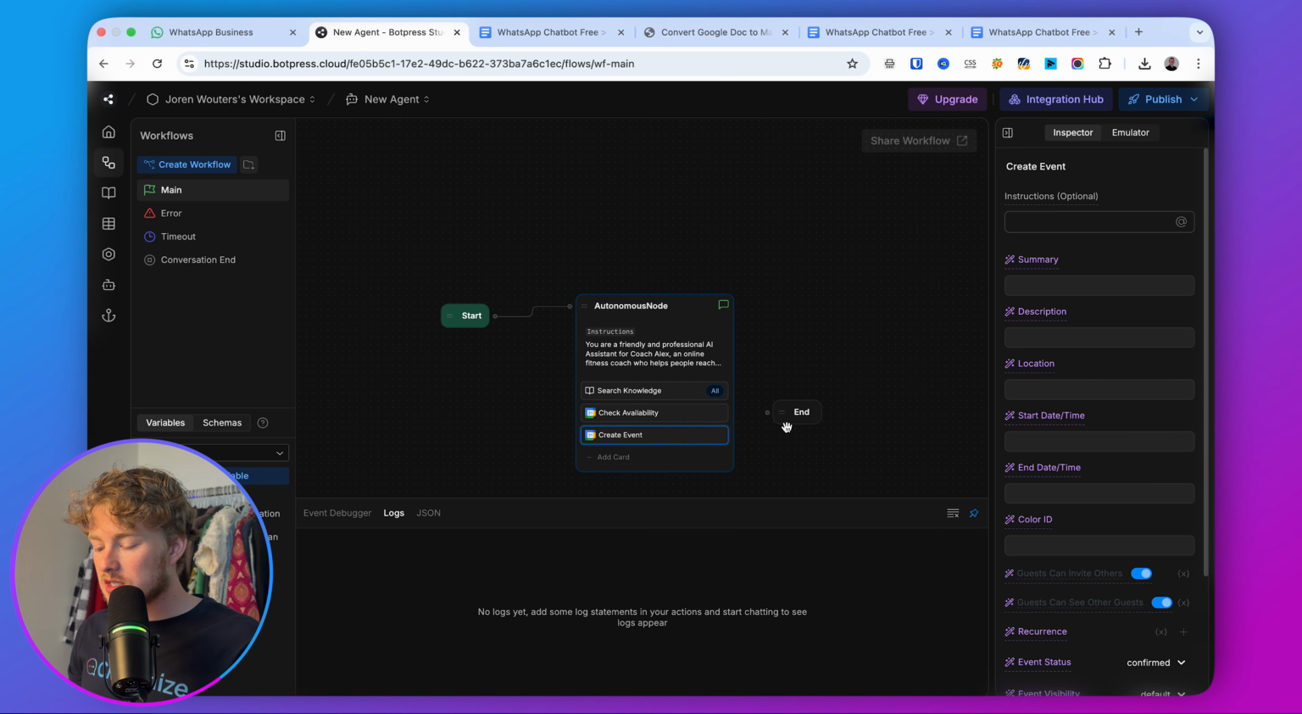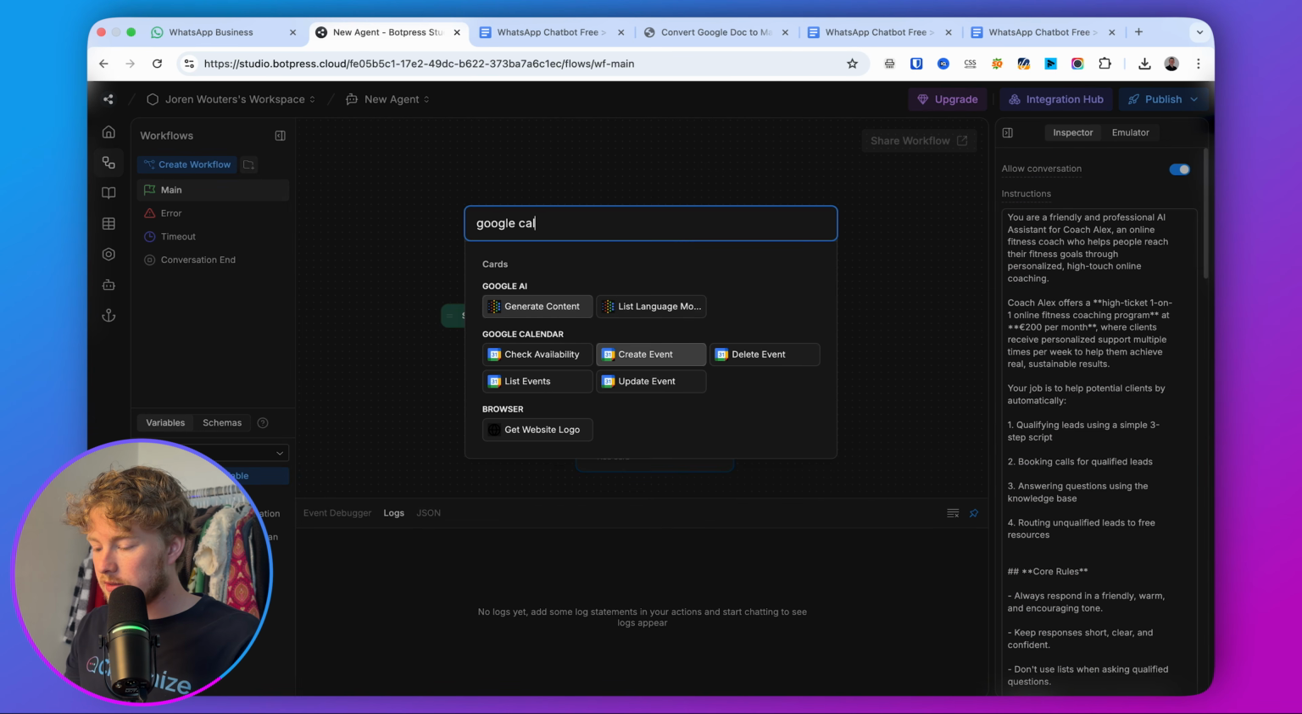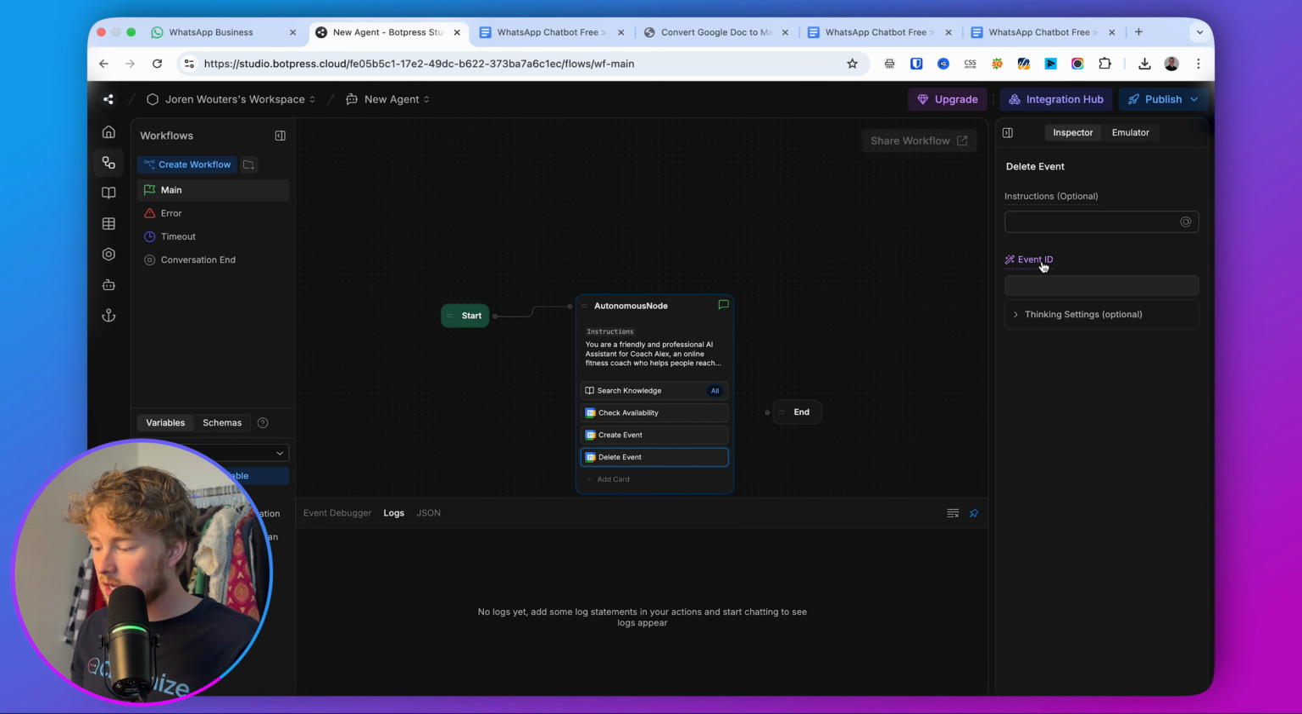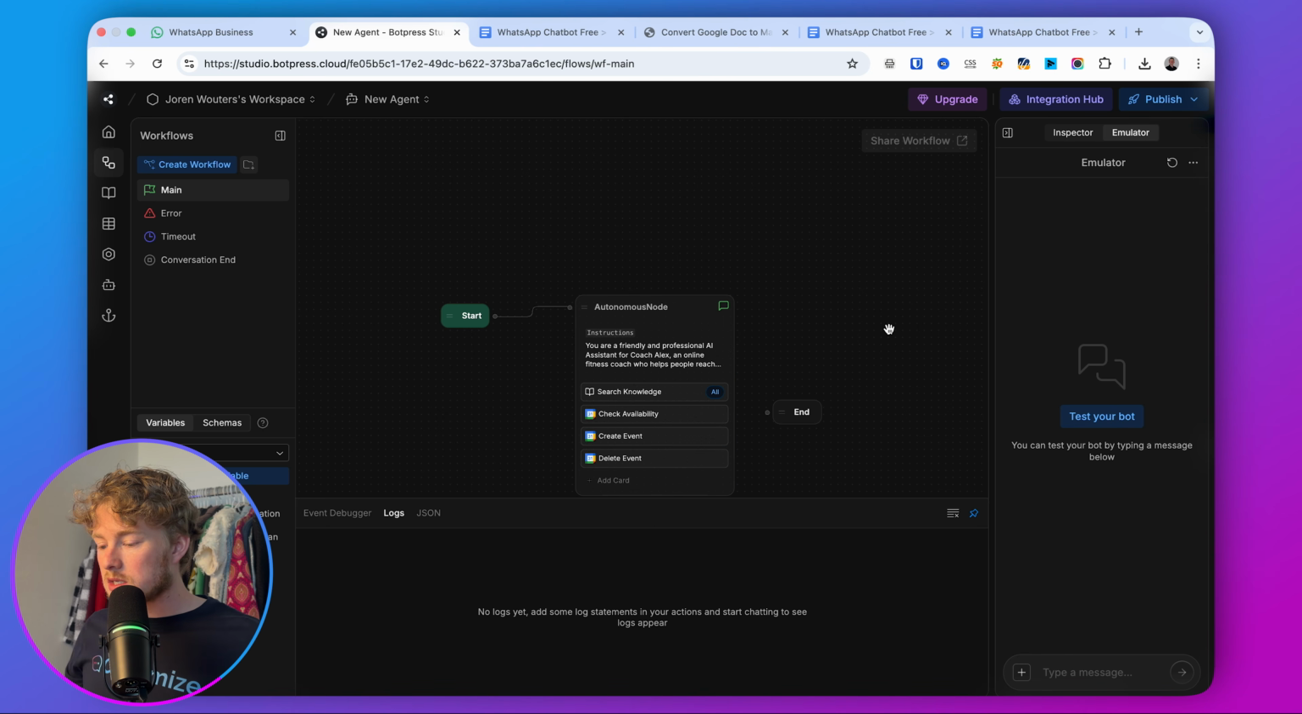And then we'll add the last card, which is also for Google Calendar, and that is to delete an event. So here's the same thing. We don't give it any instructions, and the event ID is determined by the AI. So this is our entire chatbot.